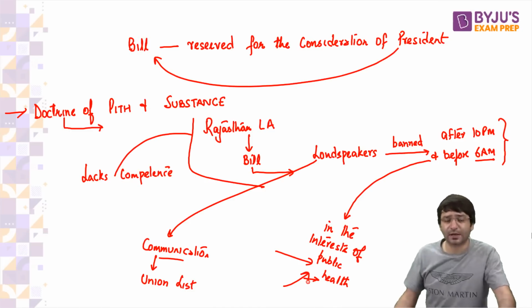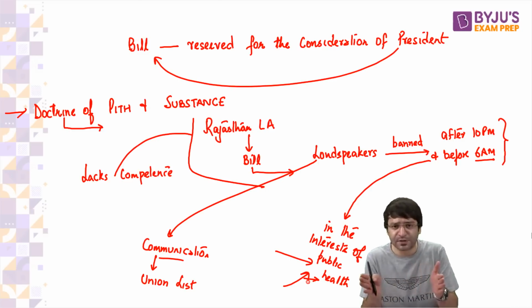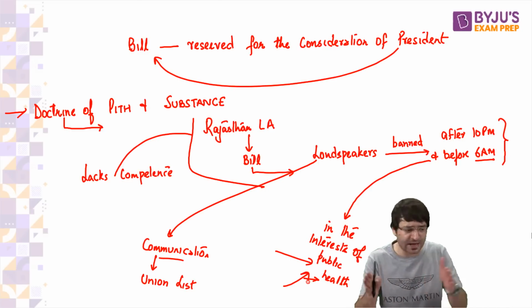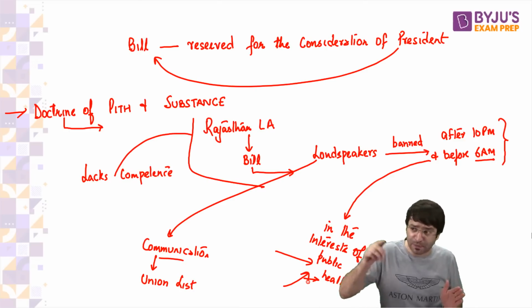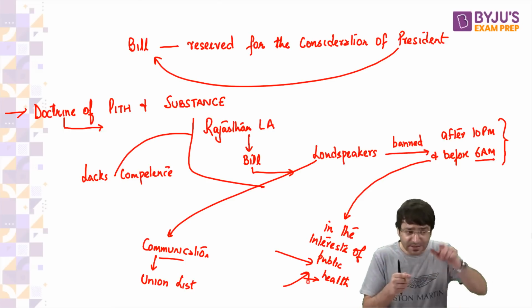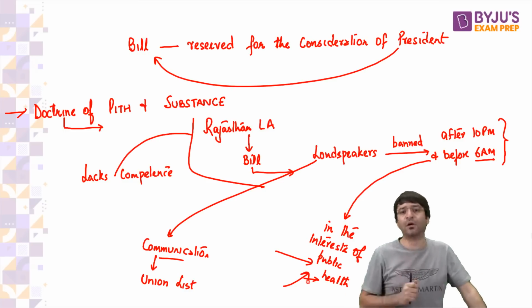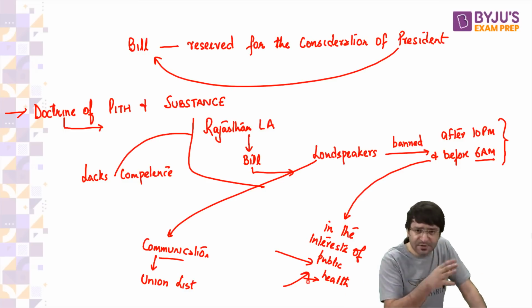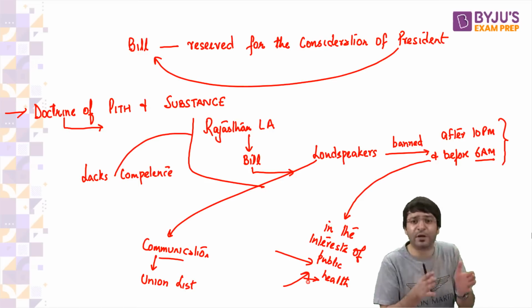So what are you saying? What I'm saying is that there is a distribution of powers between the center and the states. For all items mentioned in the union list, Parliament alone has the power to make a law. For all items mentioned in the state list, the state legislature in normal circumstances has the power to make a law. For all items in the concurrent list, both Parliament as well as the state legislature have the power to make law.